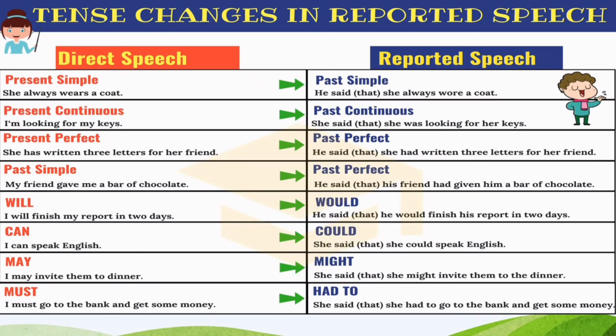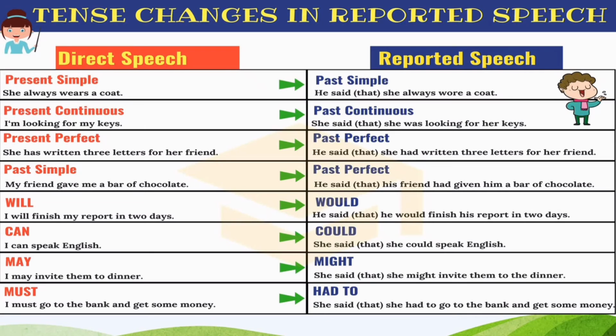In the first example, you can see that a simple present tense is used in direct speech. She always wears a coat. Now this sentence is in direct speech. When it is converted into indirect speech, we learned in the previous slide that present simple will be changed into past simple. So it would become, he said that she always wore a coat. Now you can see how the simple present tense is changed into past simple tense.